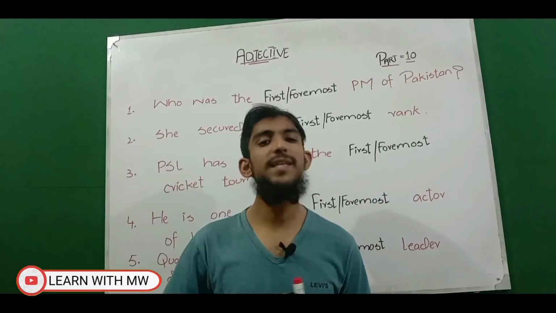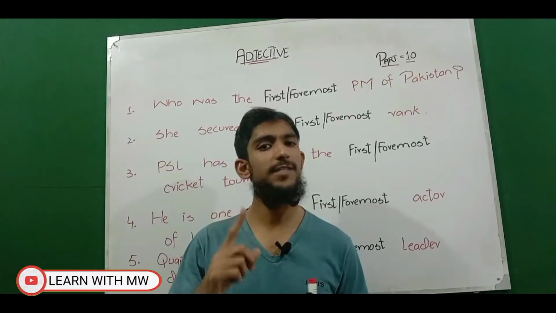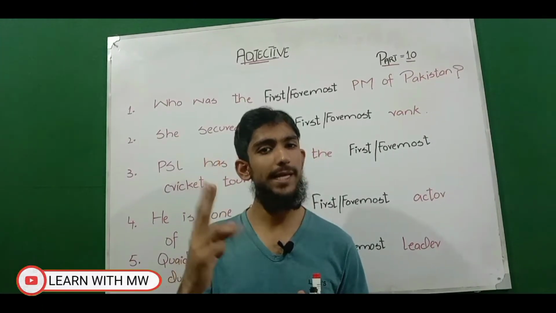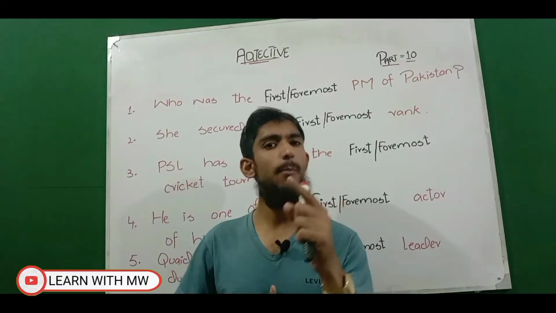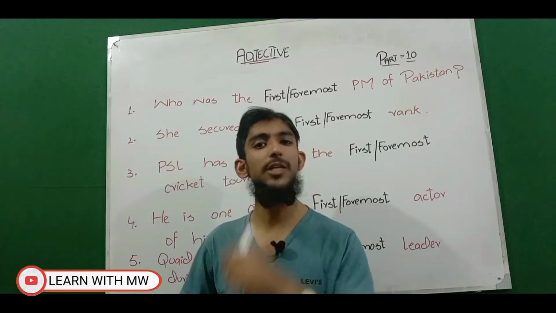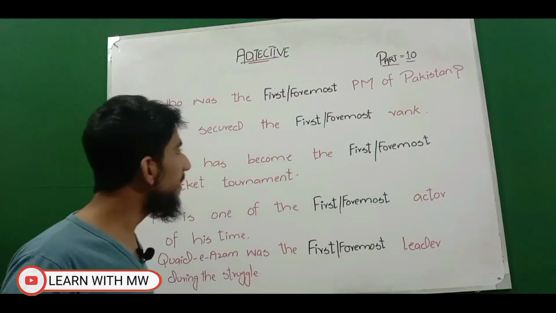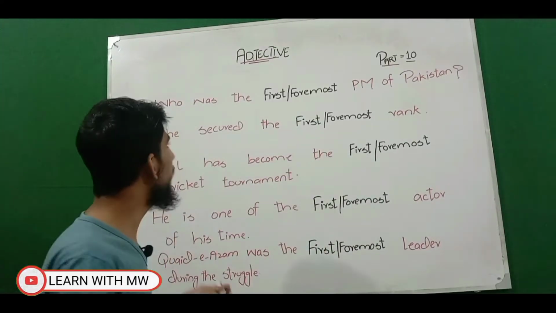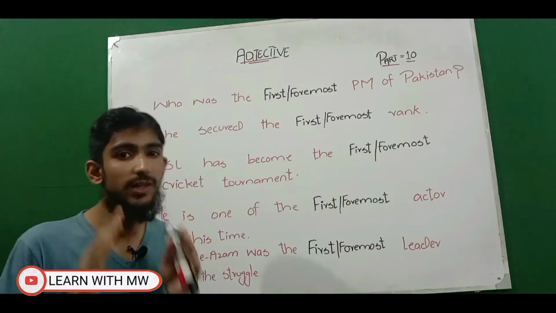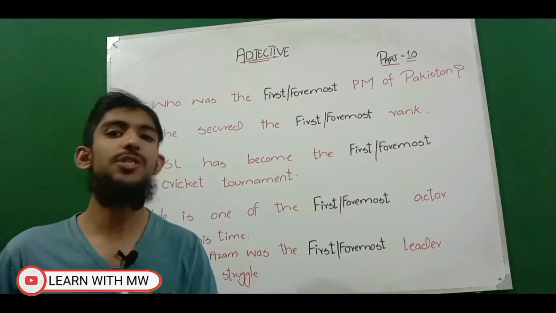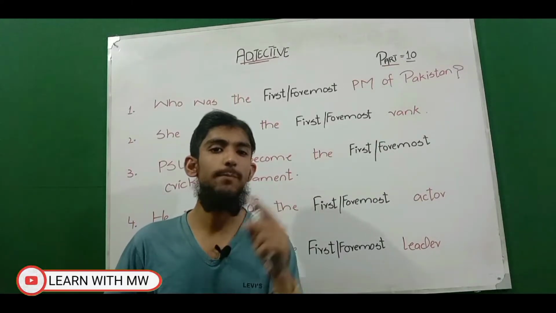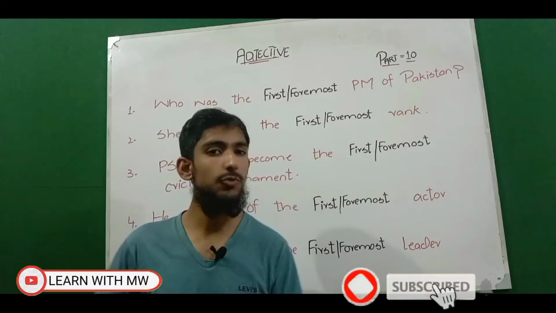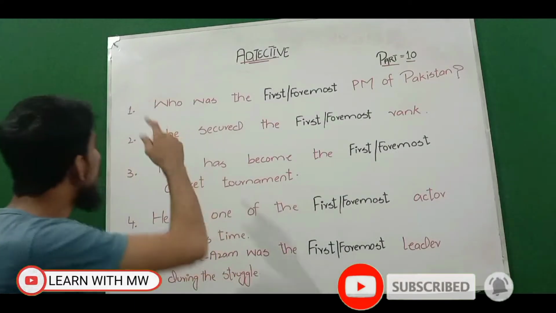Viewers, in the previous slide we have learned that first basically shows number, rank and position, while foremost basically shows importance, priority and value. Now in this slide, and this is a very important slide, remember, we will learn through examples that first shows number, rank and position, while foremost shows importance, priority and value. So now start with this example.